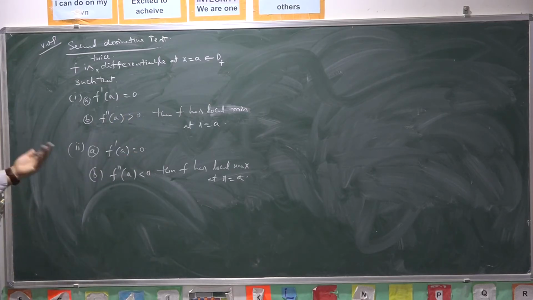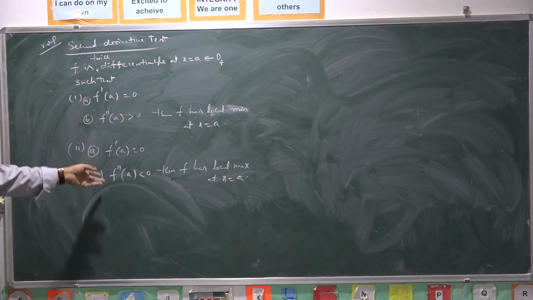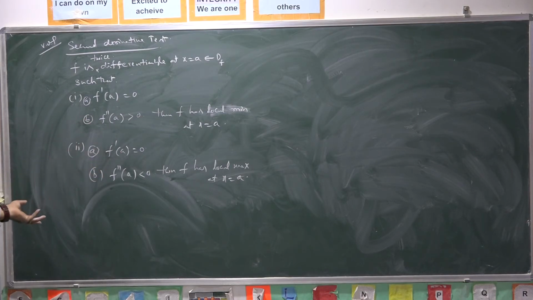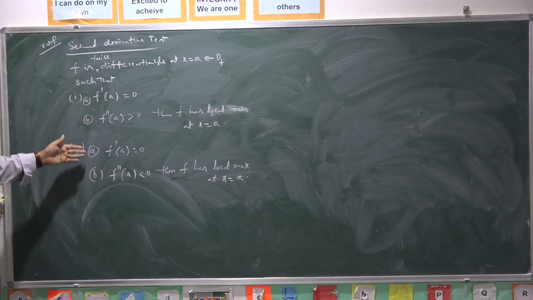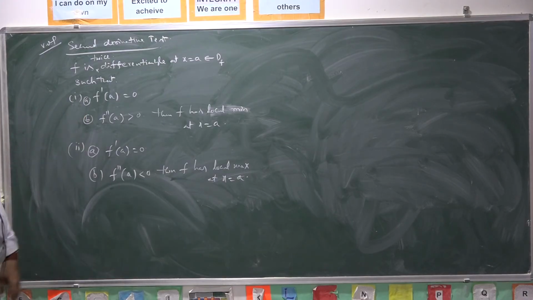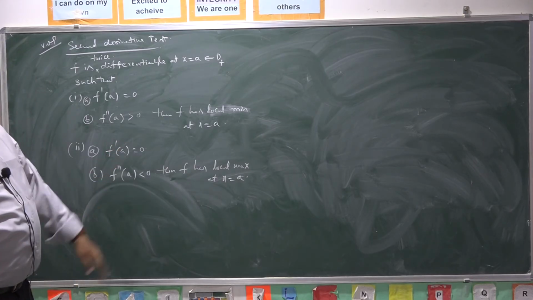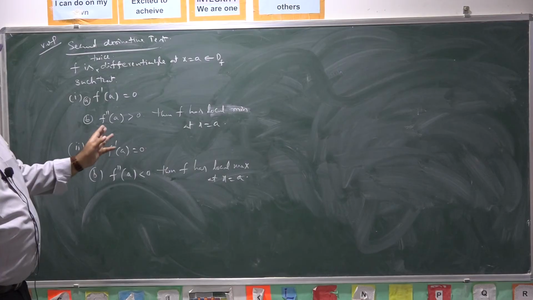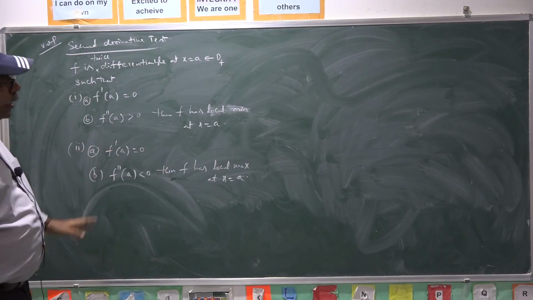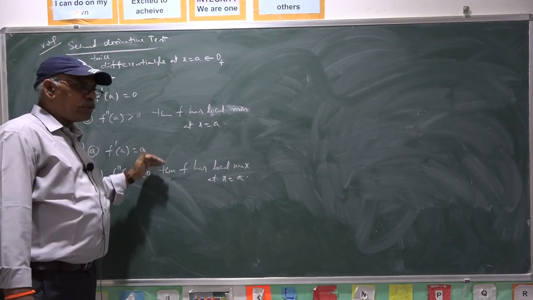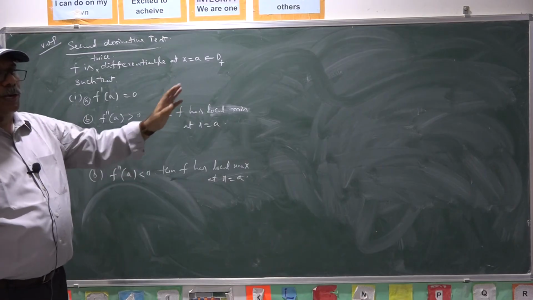Suppose f dash A and f double dash A, the second derivative, is also 0, you can conclude that f is neither increasing nor decreasing at x equal to A. Of course, the same analogy you can extend for higher derivatives, that is called higher derivative test. In certain cases, we may go through the higher derivative. Higher derivative test means the same analogy we can extend to higher derivatives.